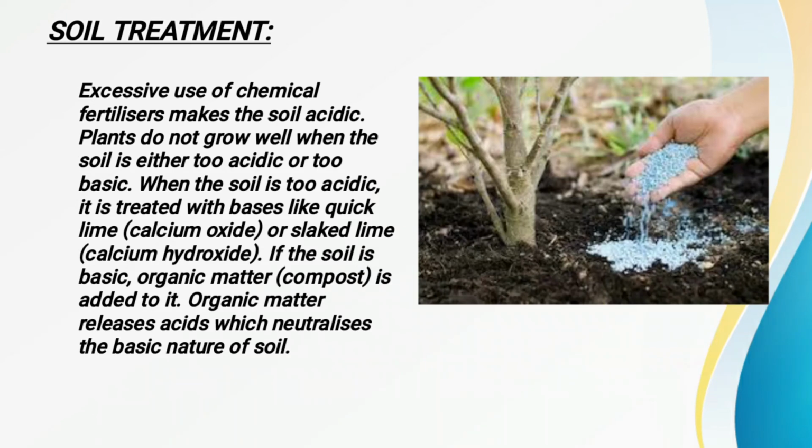You can also form compost with the help of garbage or the peels of vegetables, etc. When you add that organic matter to the soil, it releases some amount of acids, which neutralizes the basic nature of the soil, and thus we can treat the soil if it is too acidic or basic in nature.